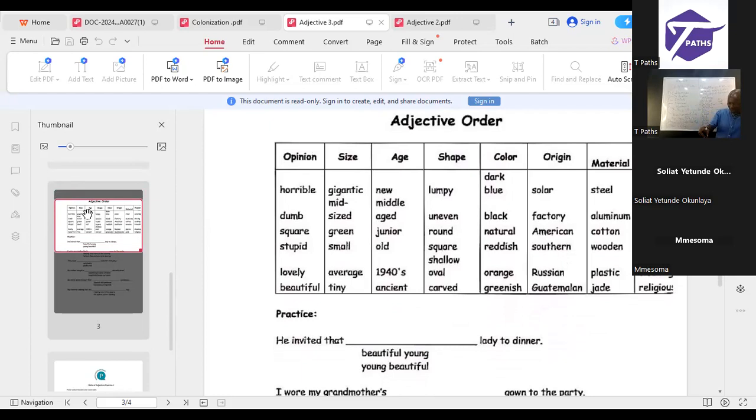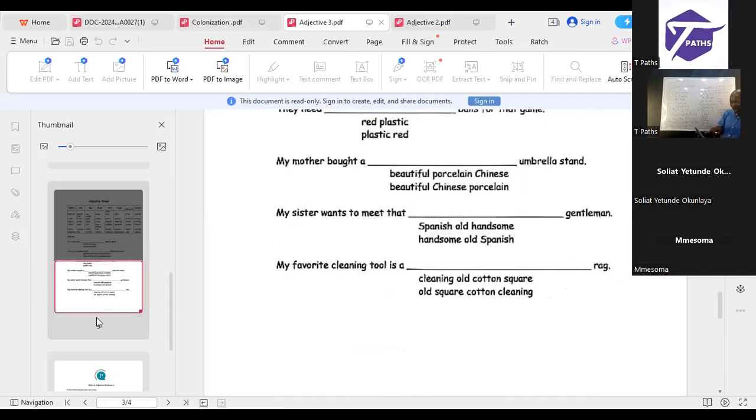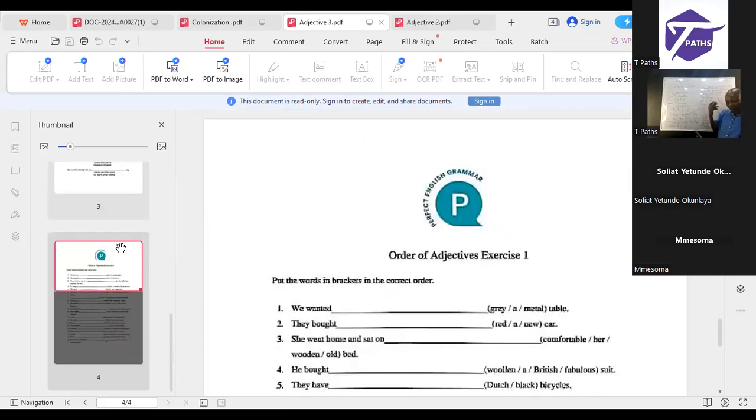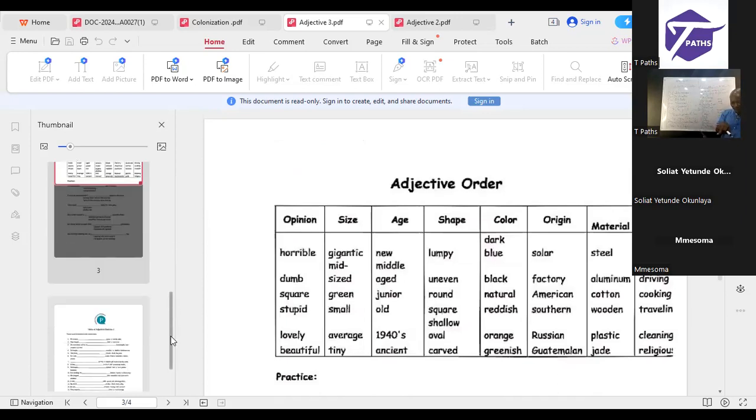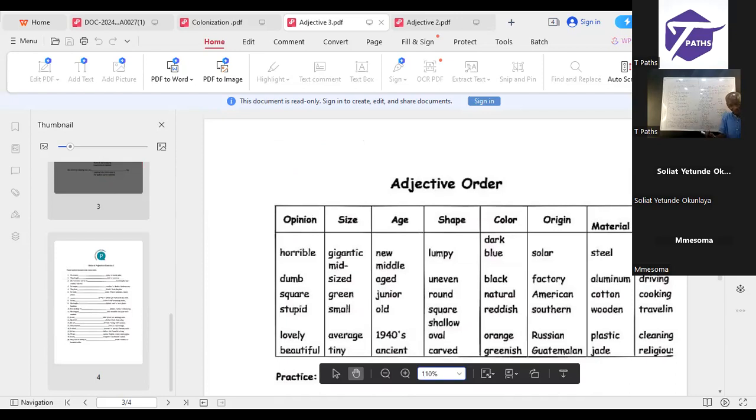Now, if you go down, look at this. Under the arrangements, the last one, look at it very well: the arrangement, placement, and order of adjectives. Like I said, what do you see there? First, determiner: articles, which I have explained, demonstrative, possessive. The second one, we have a coordinate adjective. That is subjective, like I told you.